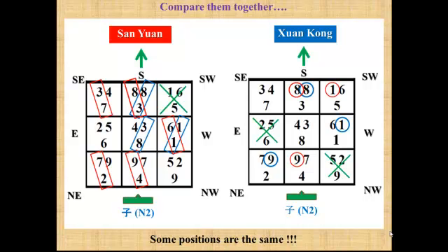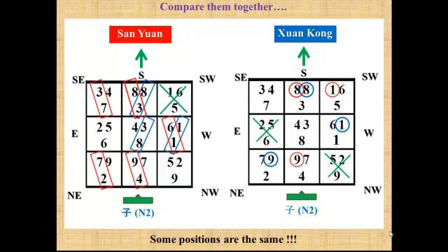Both flying star charts I show you here are Xuan Kong, not the San Yuan. But we apply the principle of San Yuan to the Xuan Kong chart in order to compare them together. In the San Yuan concept, mountain star and water star have to be matched with the period star, not matched with each other. If they correspond to the Ho Tu combination, the combination of 5, 10, and 15, and the same number, that means mountain star and water star or both of them are good for promoting your particular activities. In Xuan Kong, you look at just one number, but for the San Yuan, you have to look at 2 numbers.